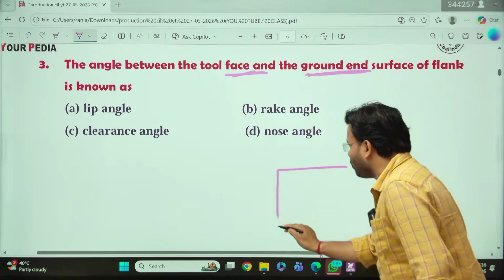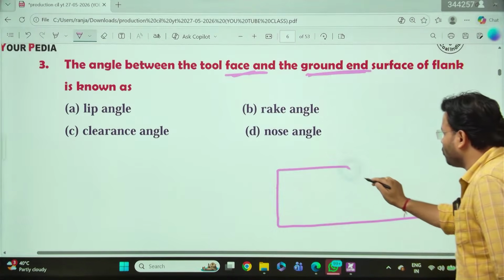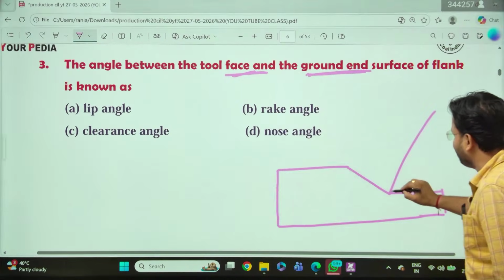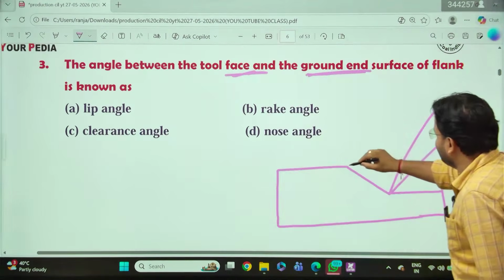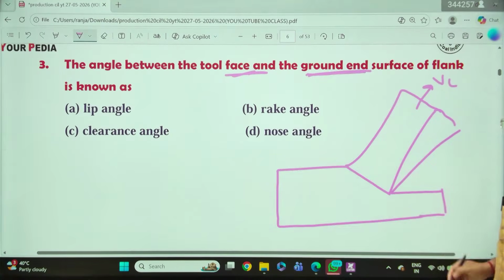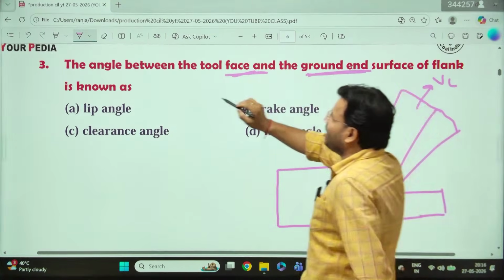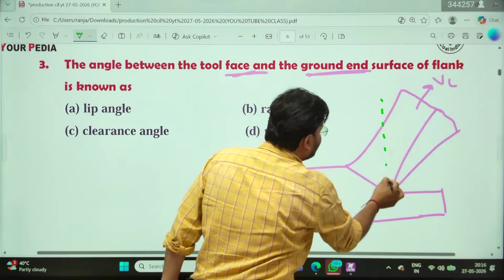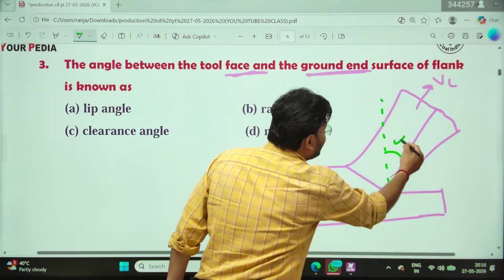Meanwhile, I am going to draw. Suppose that is your work material, that is your machined surface. And this is your tool, my dear friends. And this is your chip, moving with velocity, we can say VC. That angle is called the rake angle. If you draw a perpendicular on the rake surface, this is called alpha, the rake angle.